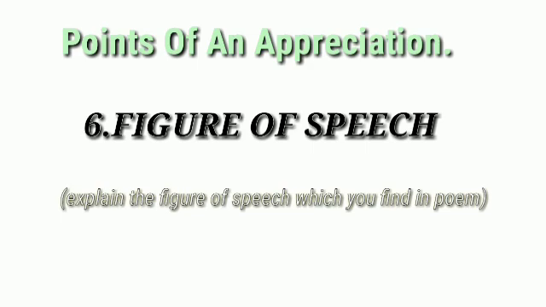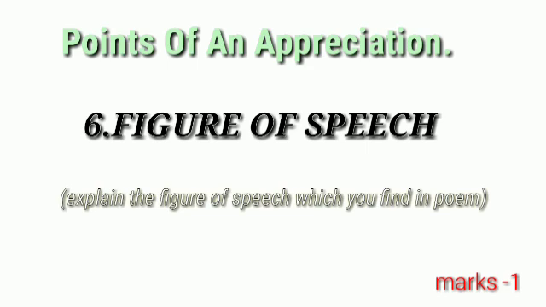The next point is figure of speech. Now, figure of speech, you have already studied this in your 7th standard or 8th standard. Figure of speech means a musical tone which is given to the lines which are there in the poem.